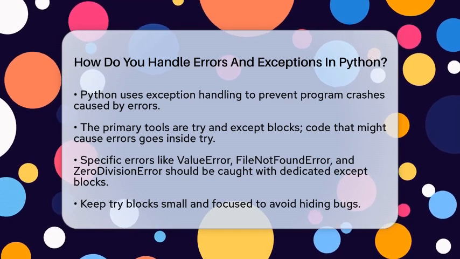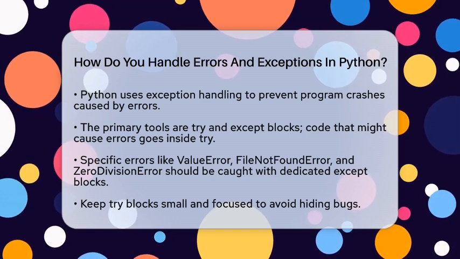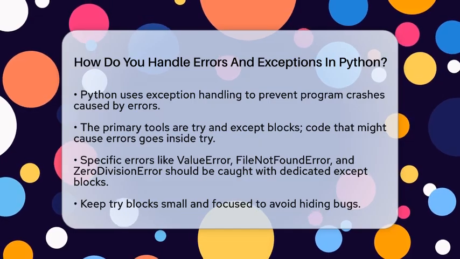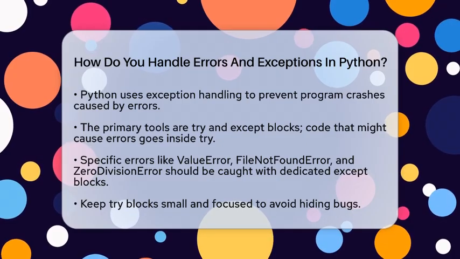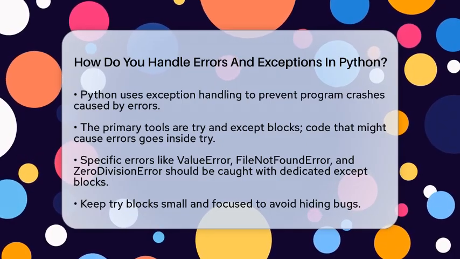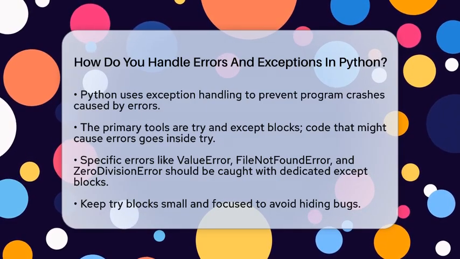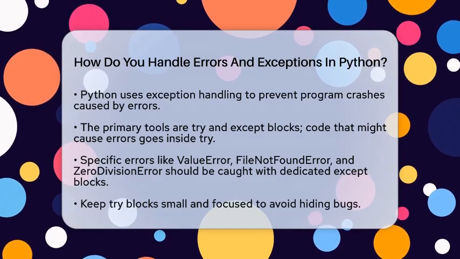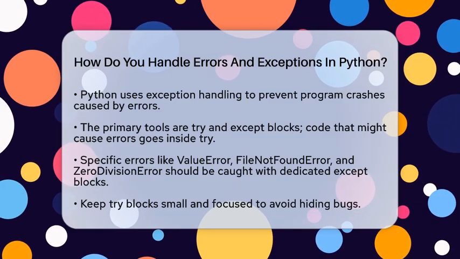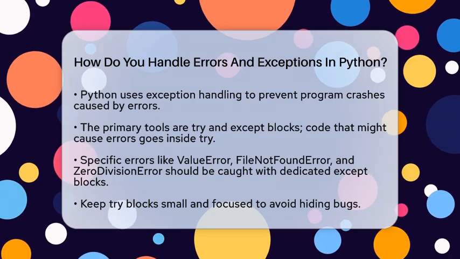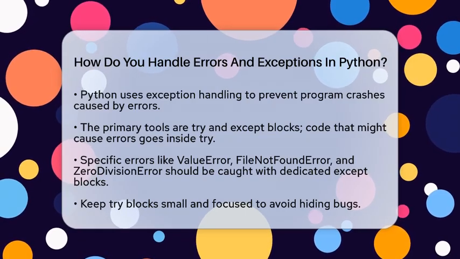The main tool for this is the try and except blocks. You put the code that might cause an error inside the try block. Then, you add one or more except blocks to catch specific errors. For example, if you're converting user input to a number, you can catch a ValueError if they type something wrong. This way, instead of crashing, your program can tell the user what went wrong and ask again.